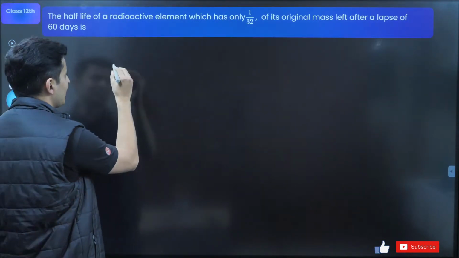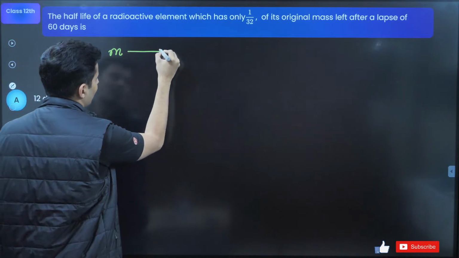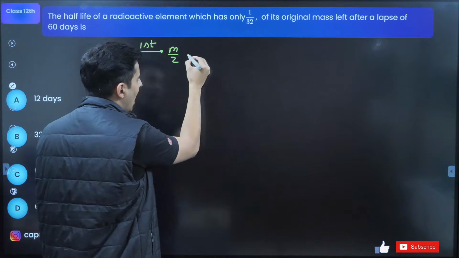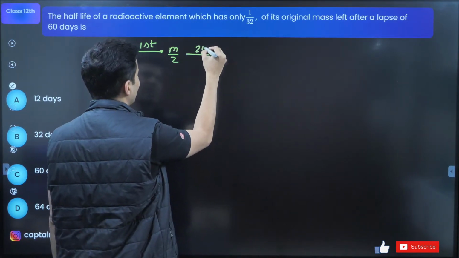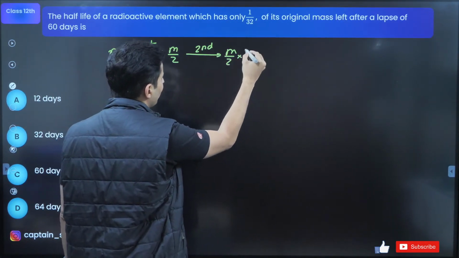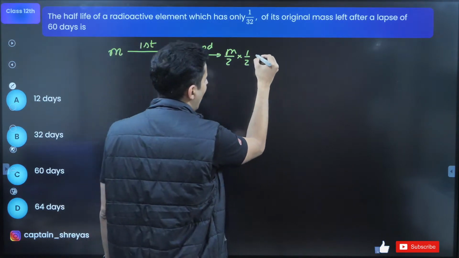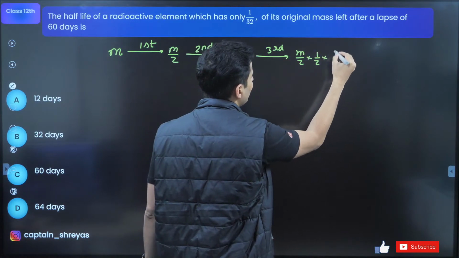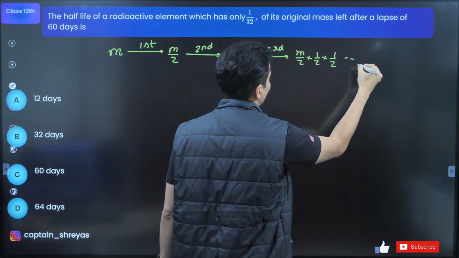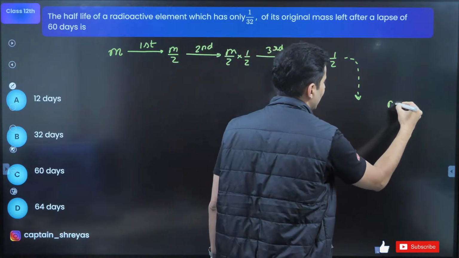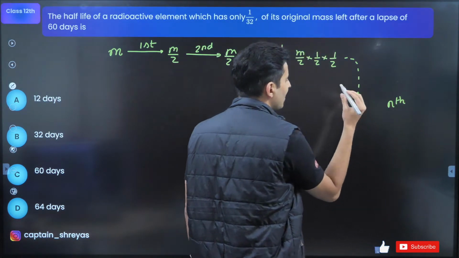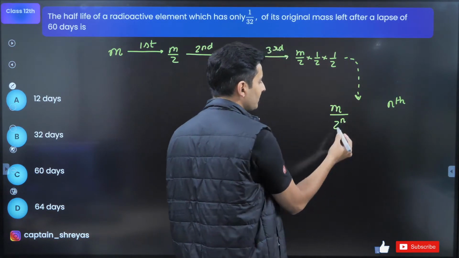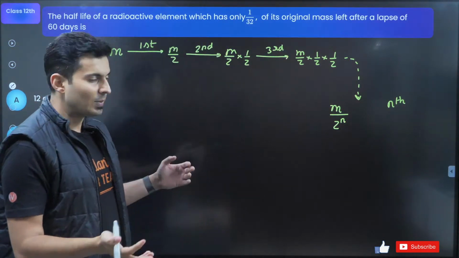Well, if I give you the logic behind this, if the original mass was m, then after the first half-life, m by 2 will be left. After one more half-life, that means the second half-life, half of m by 2 will be left. After the third half-life, m by 2 into 1 by 2 into half of that is what is left. So like this, if you keep doing it, after the nth half-life, how much will be left? It will be m by 2 raised to n. Correct, guys?